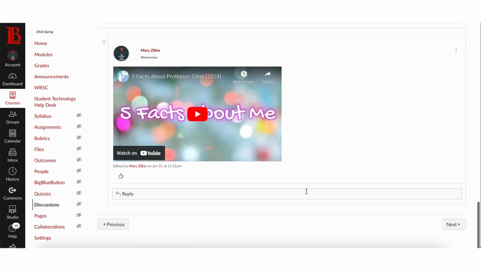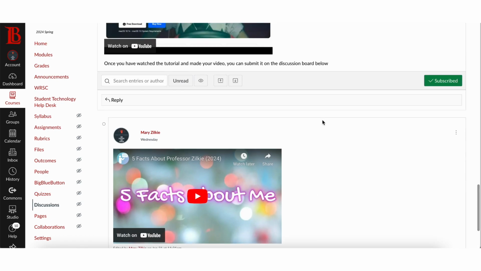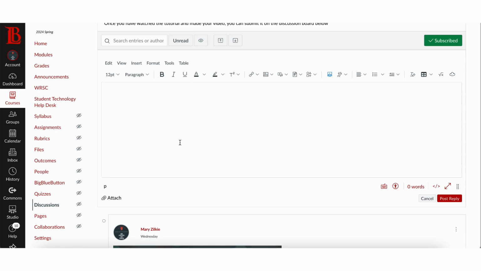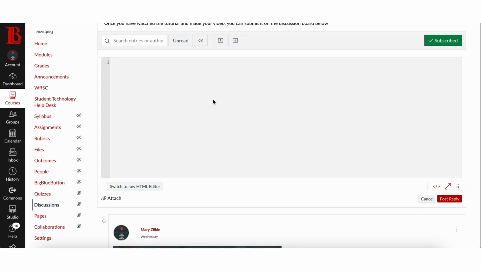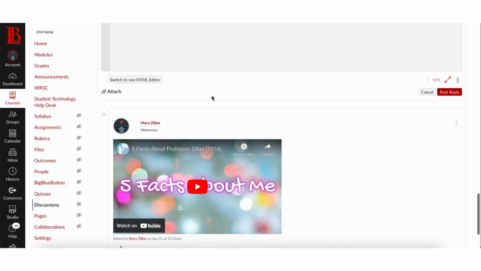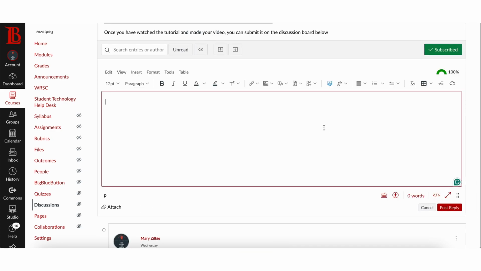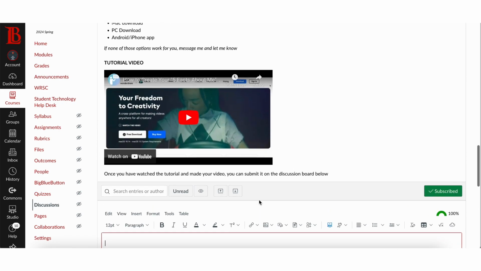So what that looks like is, wait, how do I do this? Yeah, reply, sorry. Go to reply. This is where you're going to be posting your video, and then you're going to want to switch to the HTML editor down here, and once you do that, you can put your embed code. If it's not an embed code, if it's just a link to the video, then you can just do the regular one, but just be aware of that.